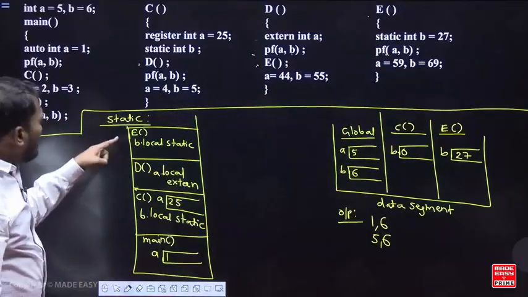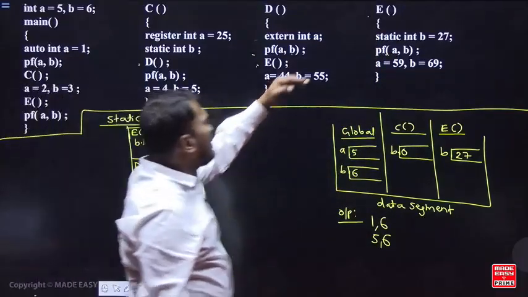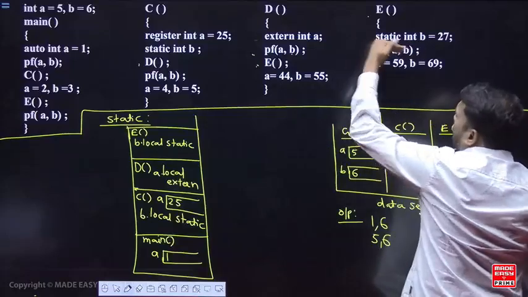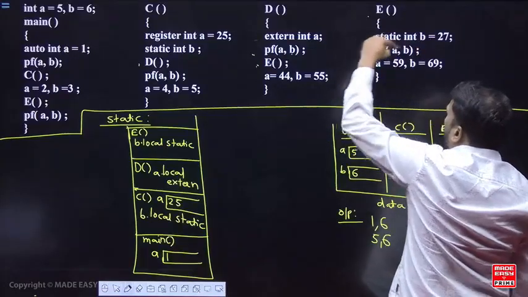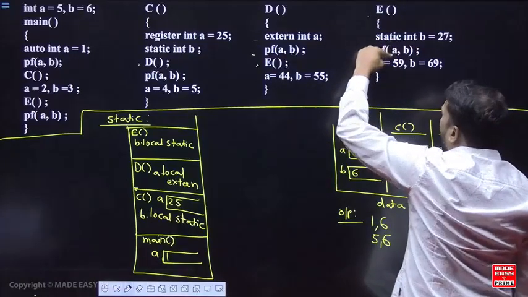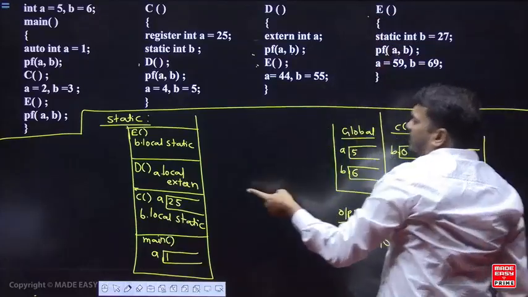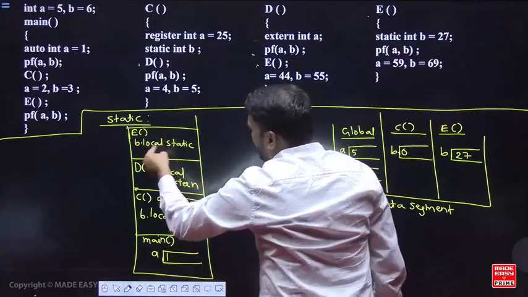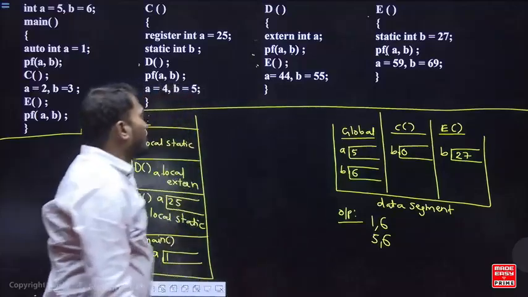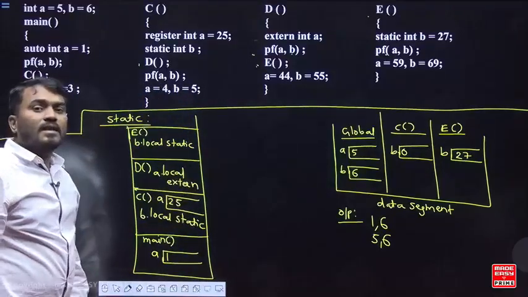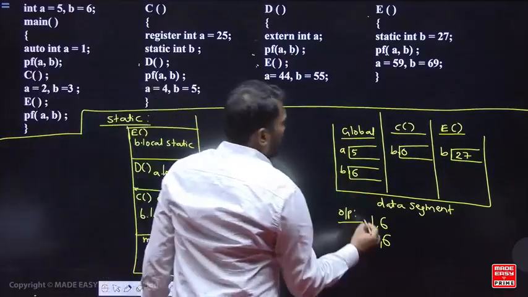Now see here, in the function E, you are saying printf A comma B. In the function E, A comma B print करो. A is a free variable. In the function E, A का डब्बा नहीं है. A is a free variable, so static scoping. You take from global. So global में A का value कितना है?